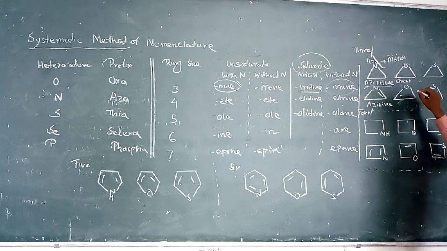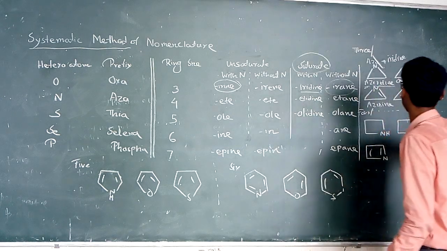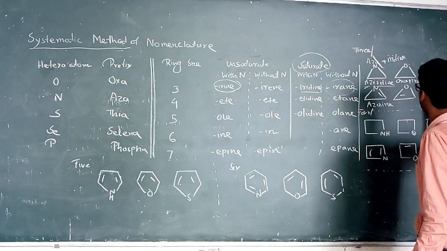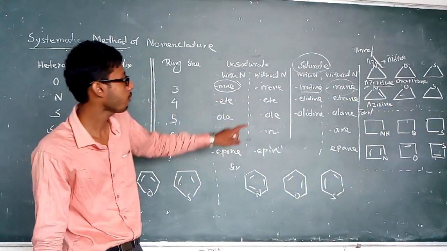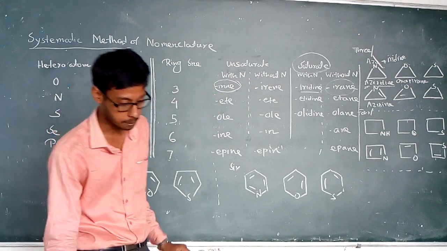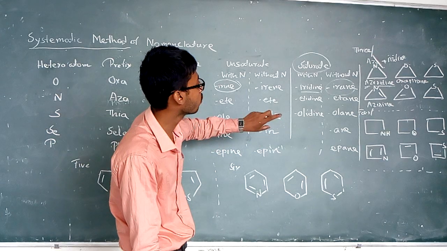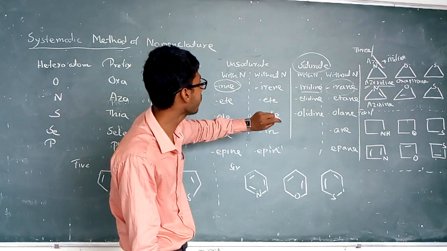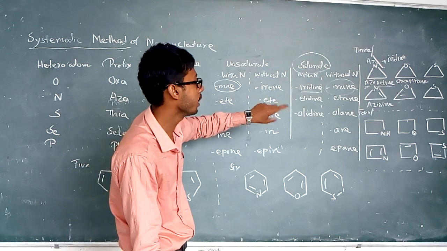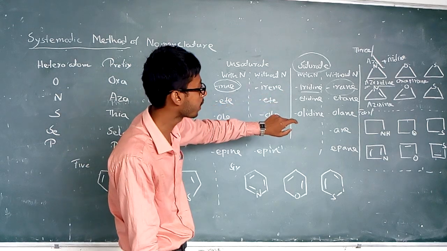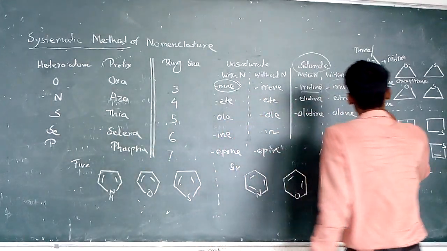So oxa plus irane, that is the nomenclature of that compound, the oxygen in the 3-member ring system. So like that we can name the various compounds containing 3-member and 4-member rings. There are various methods and various compounds.